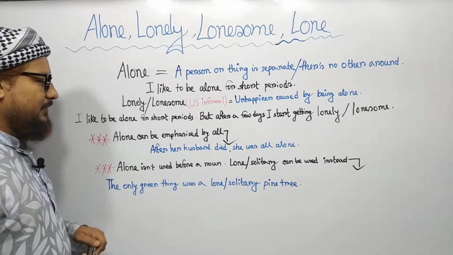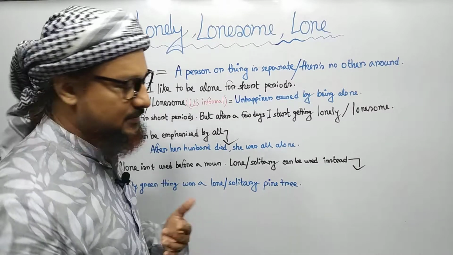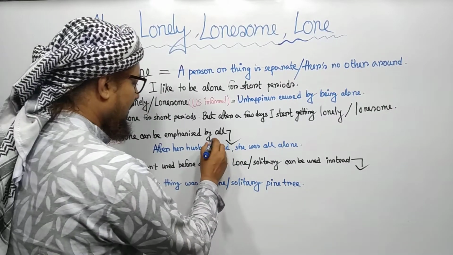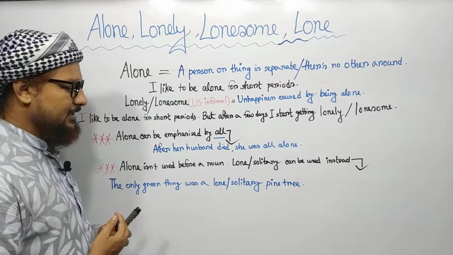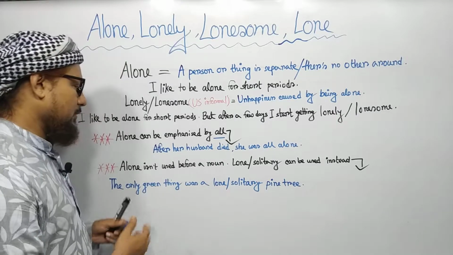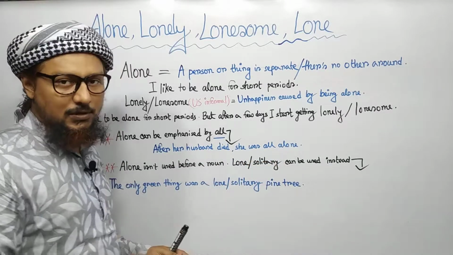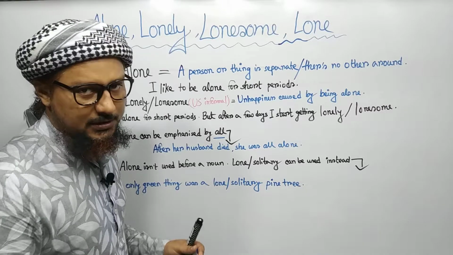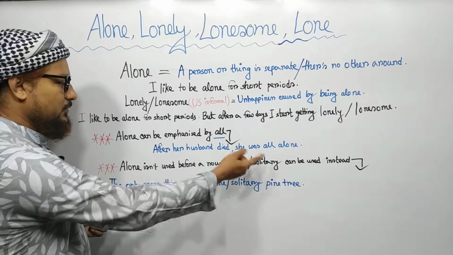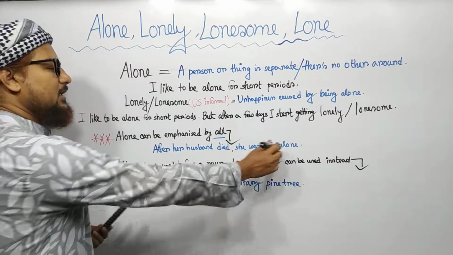But alone can be emphasized by all. Sometimes we can use the word alone and emphasize it by using the word all with it. For example: after her husband died, she was all alone. It was a devastating incident in her life. After her husband died, she was all alone, and no one was beside her. She was fully alone. I have used all to emphasize the word alone.